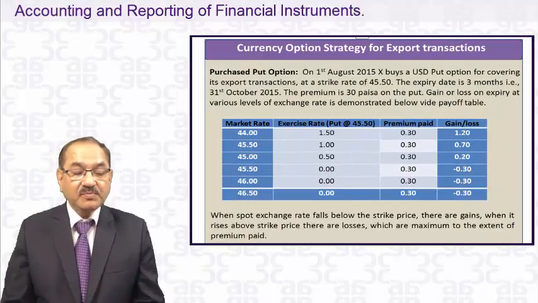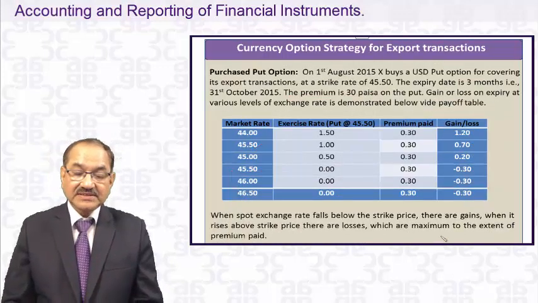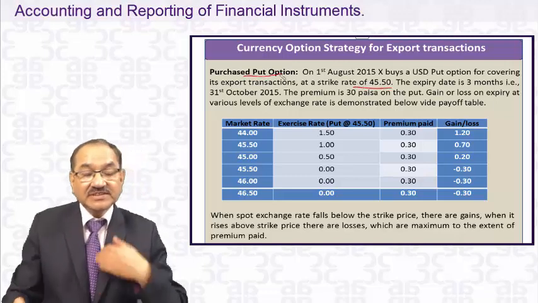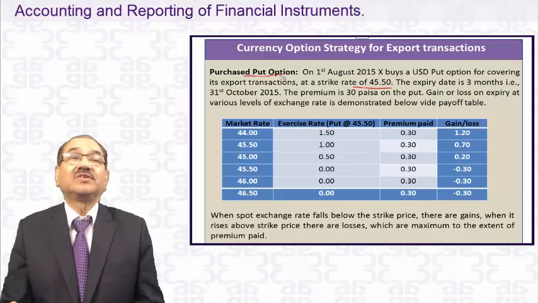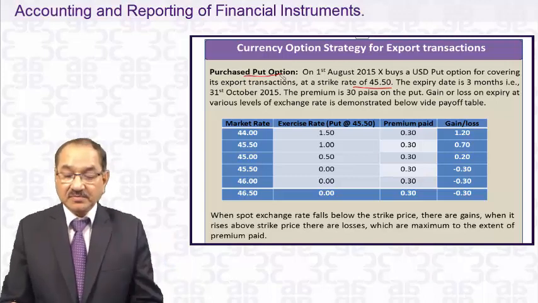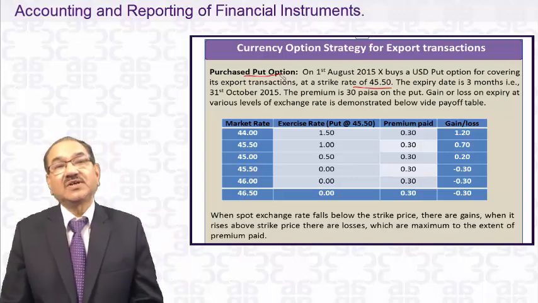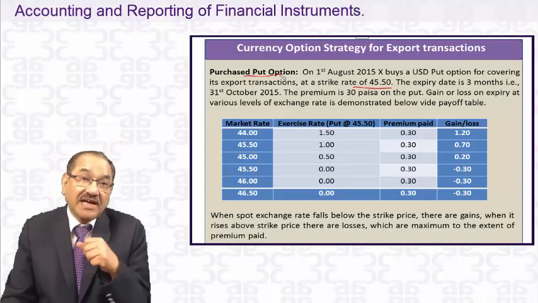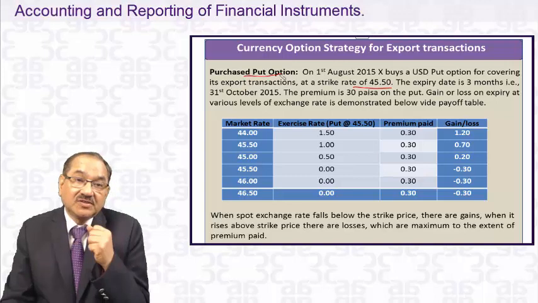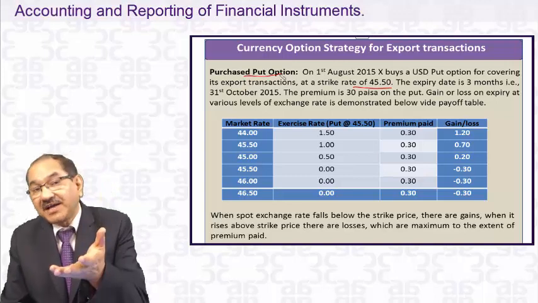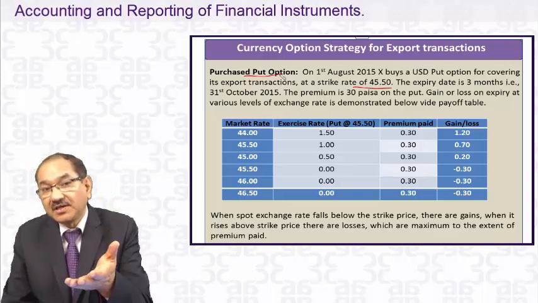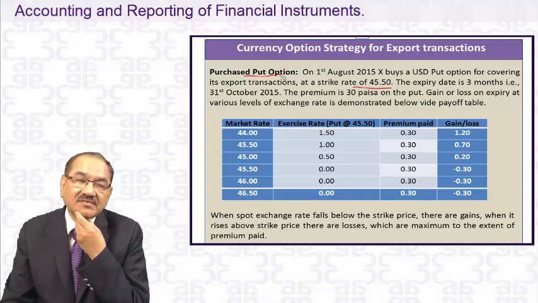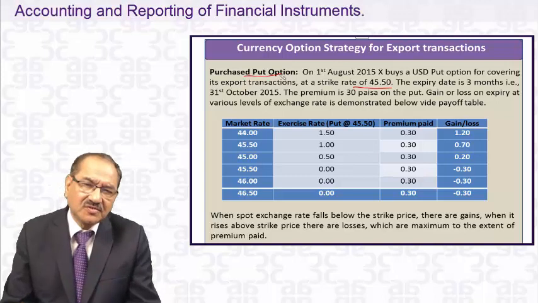The reverse is the case of a put option here. He buys a put option. A put option means he will sell. It's a case of export. He has exported some goods on 1st August 2015. He will get maybe $1 lakh on 31st October 2015, and he will sell those $1 lakh in the market on 31st October. He feels that the market price of the dollar may come down on 31st October.